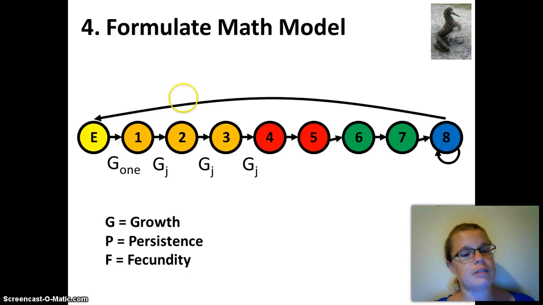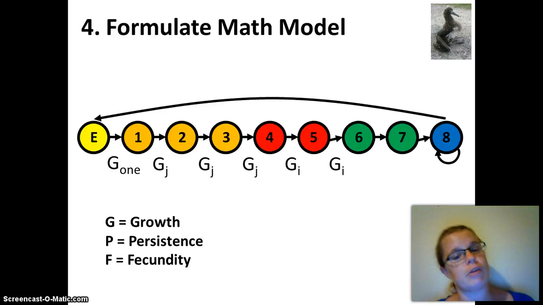The probability of stages 1, 2, and 3, the juvenile stages, of surviving and growing into the next stage is GJ for juvenile. And for immature stages 4 and 5, they have the same probability of surviving and growing into the next stage, GI. And then our sub-adult stages, 6 and 7, have the same probability of surviving and going into the next stage, or GSA.